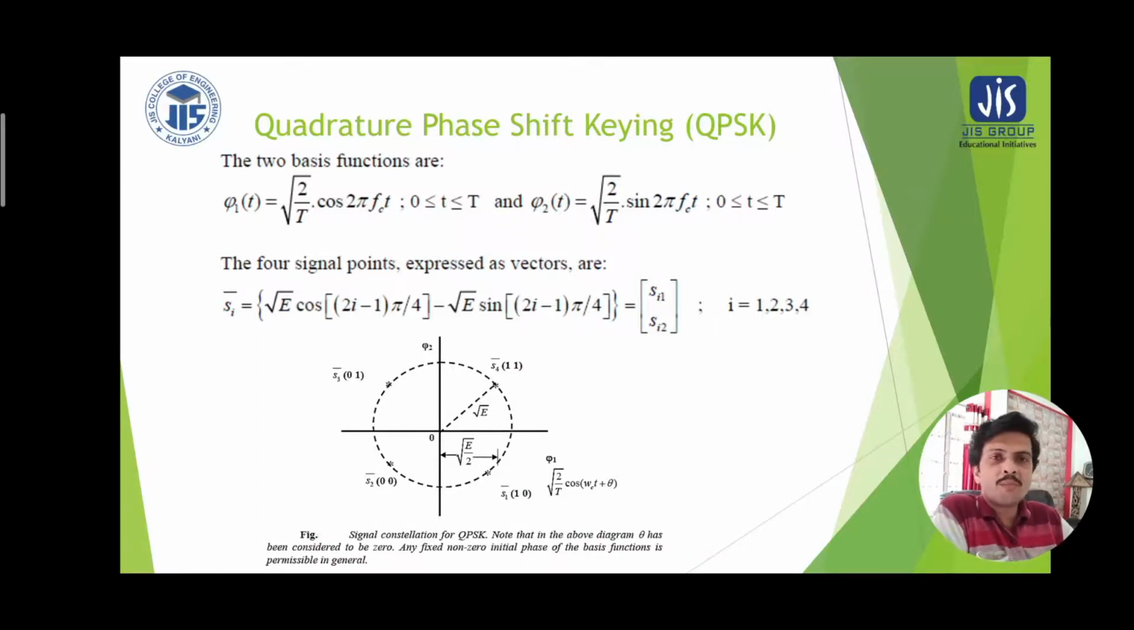The 4 signal points expressed as vectors are s_i, written as square root of E cos((2i minus 1) pi by 4) and minus square root of E sin((2i minus 1) pi by 4). So there are two signal vector components, s_i1 and s_i2, where we can go for 4 symbol representation.